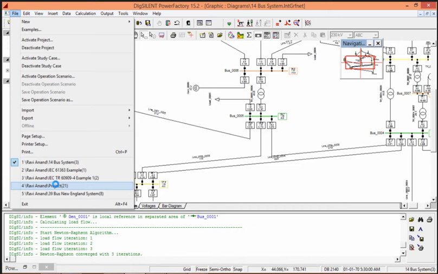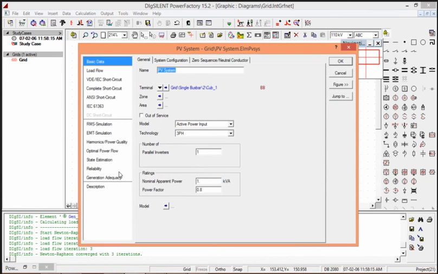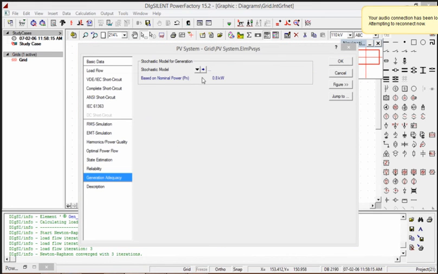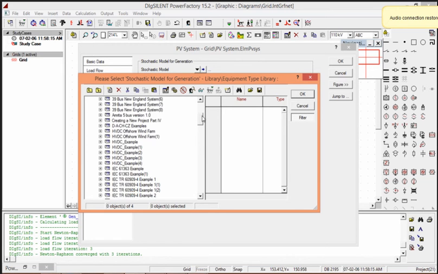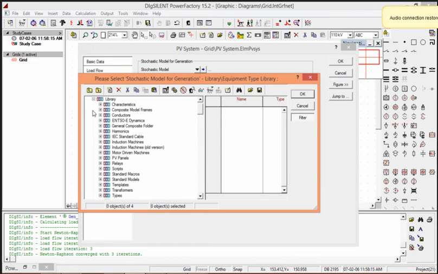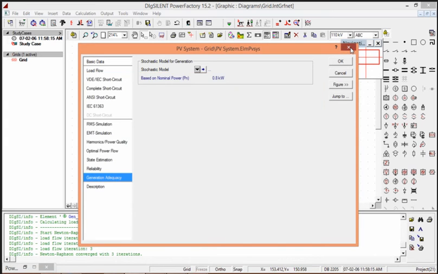We have PV systems. We can connect it and define variables according to that. Also, we can provide if some stochastic models are to our PV panels are there with company standards. We can just import it to our network and we can design based upon that.